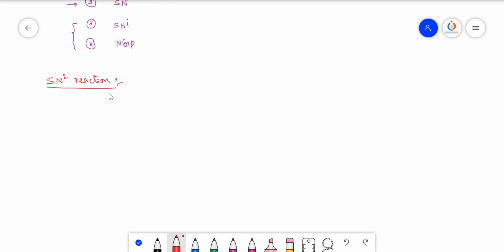In this SN2 reaction, the 2 stands for bi, meaning bimolecular. N stands for nucleophilic, and S stands for substitution.